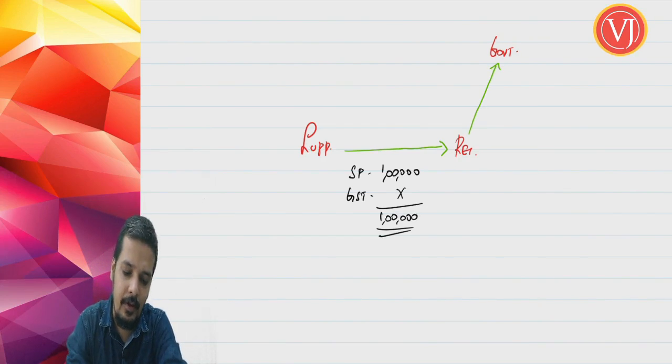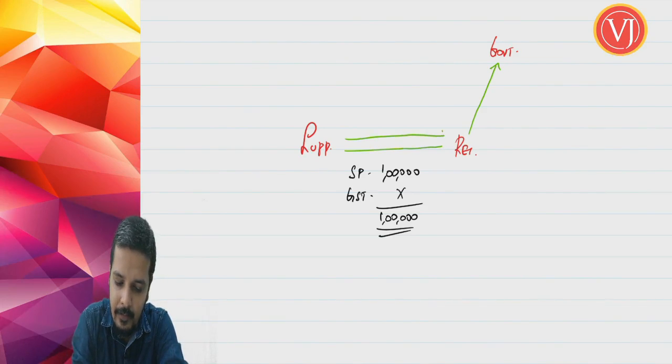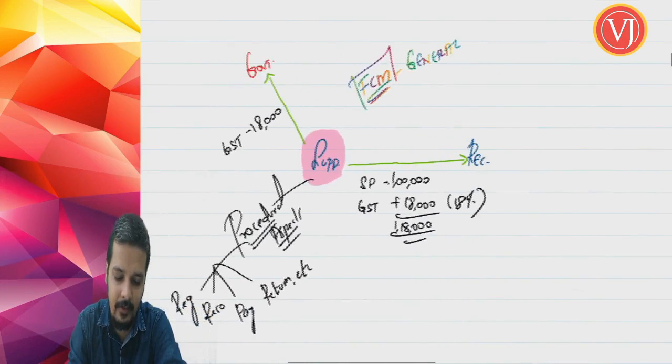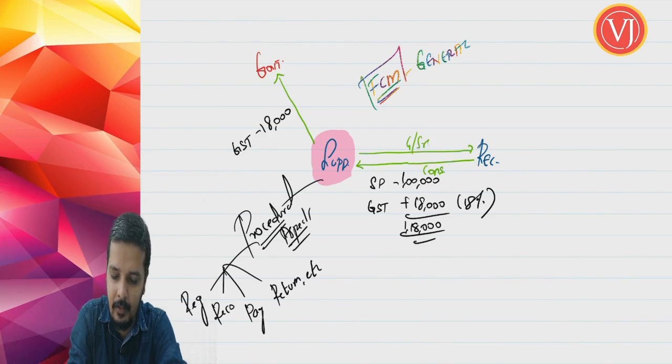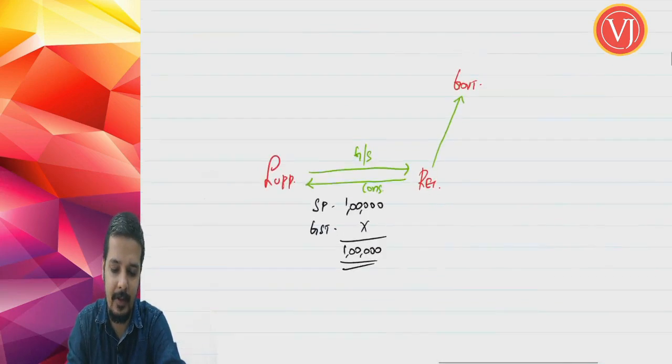If you are confused about the arrow mark, this arrow mark was for the goods or services. Supplier will give you goods or services and recipient will give you consideration. Even in the earlier scenario, it was the same. Okay, coming back to this reverse charge mechanism.